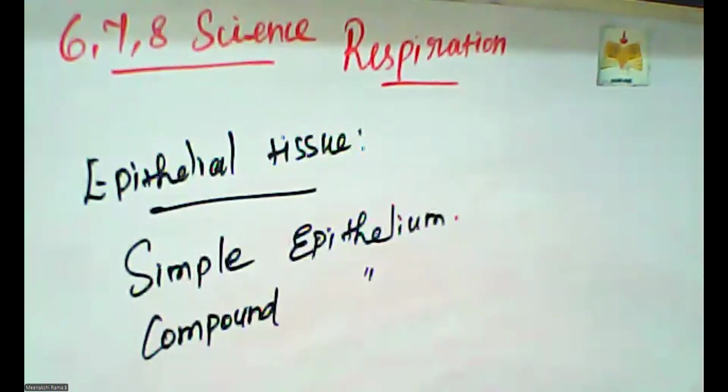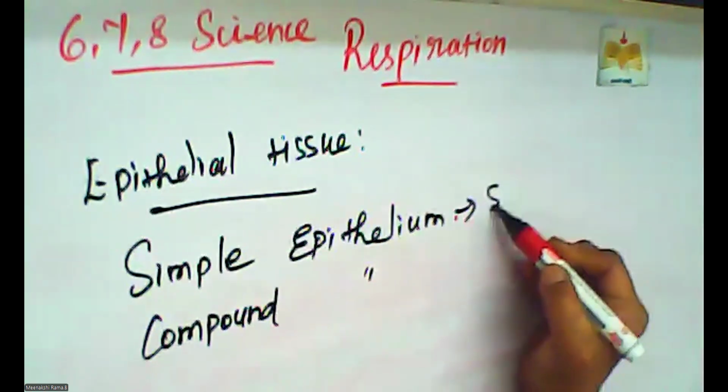The epithelial tissues are divided into two types: simple epithelium and compound epithelium. The simple epithelium is made up of a single layer of cells.